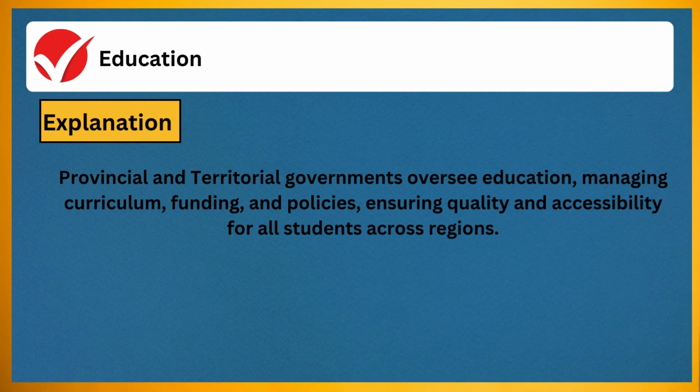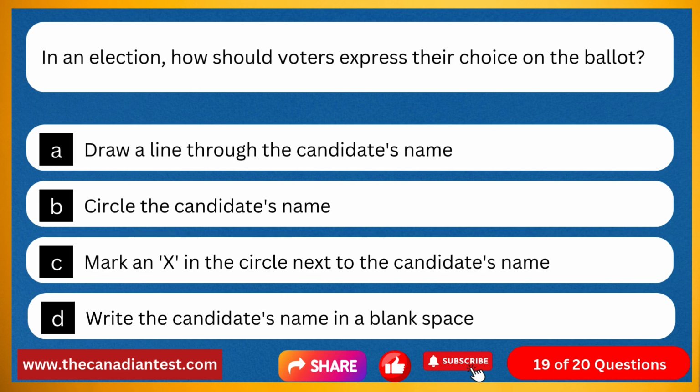The correct answer is education. Explanation: provincial and territorial governments oversee education, managing curriculum, funding, and policies, ensuring quality and accessibility for all students across regions. Question 19. In an election, how should voters express their choice on the ballot?